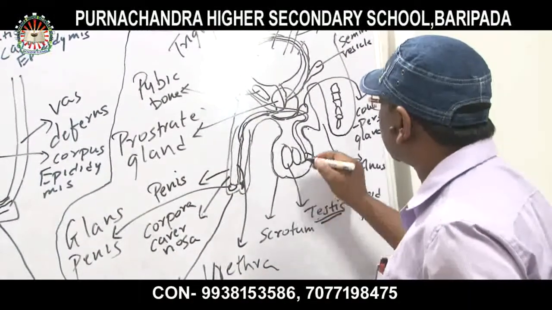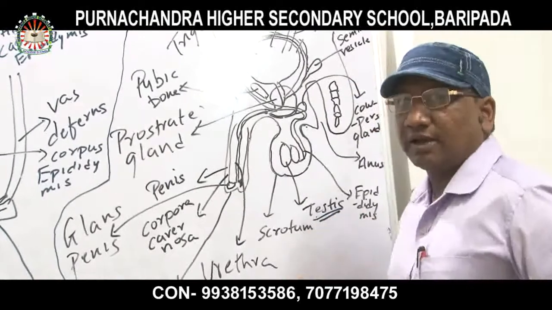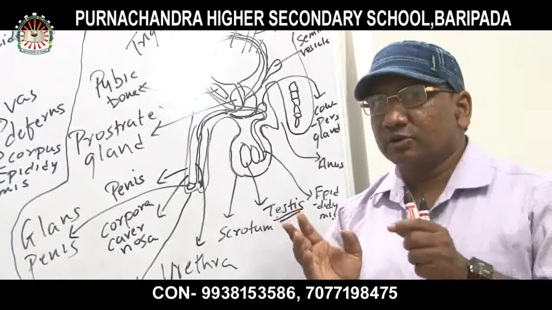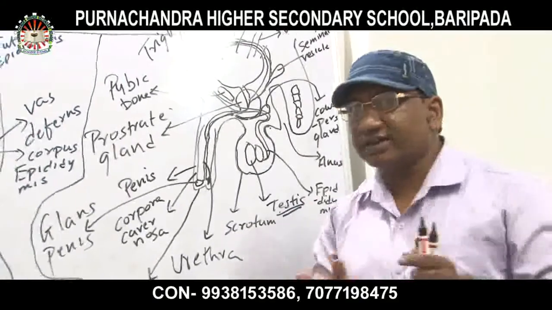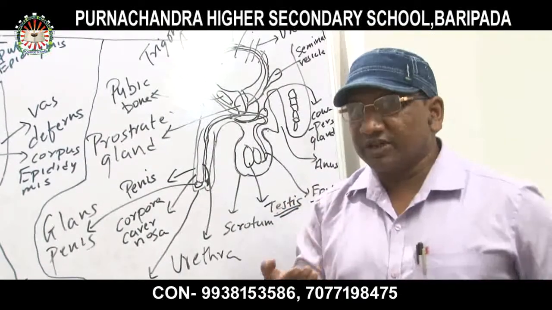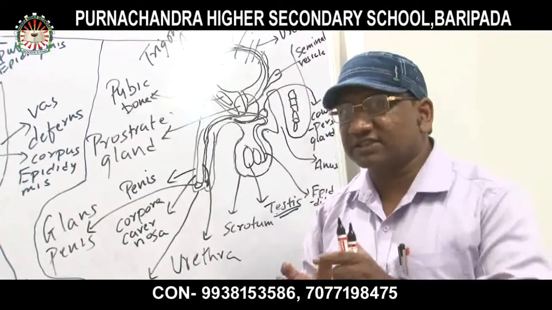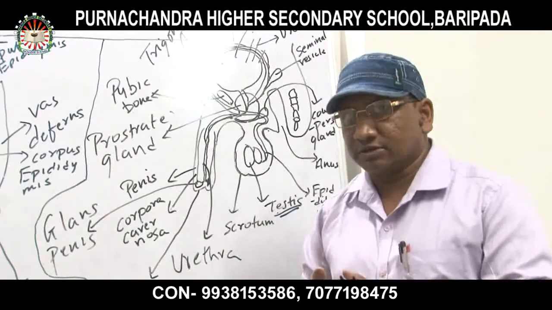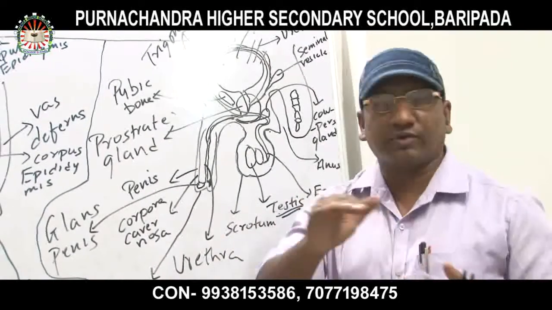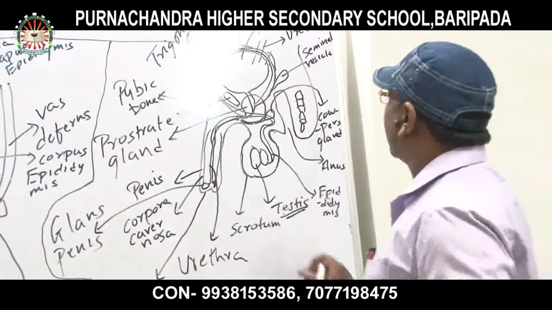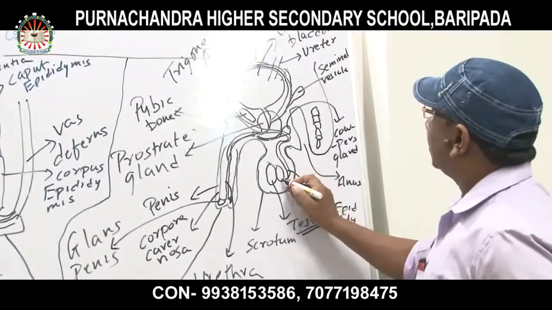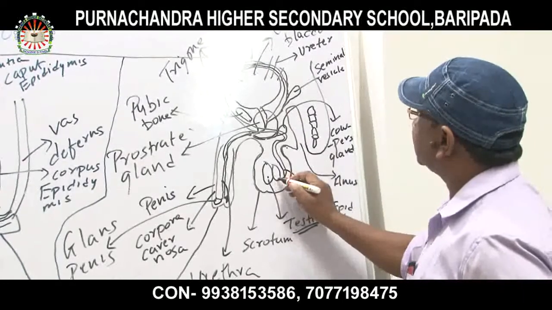Inside the scrotum, the testis is present, and it exists at 2 to 3 degrees Celsius below the body temperature, so that the sperms might not get damaged. It also protects the sperms from damage. That's why the temperature of the scrotum is 2 to 3 degrees Celsius below the body temperature. Now, this is the testes and this is the epididymis.